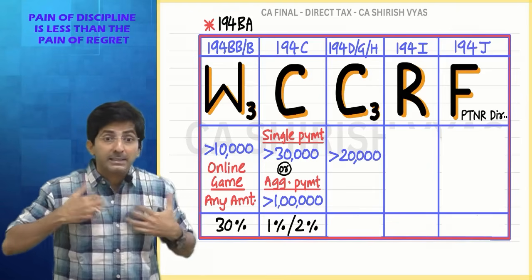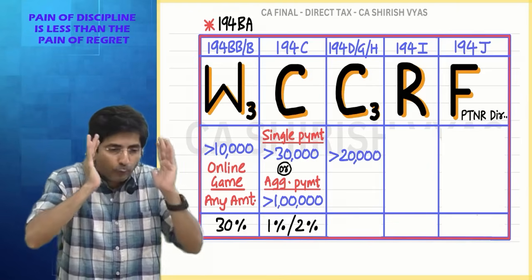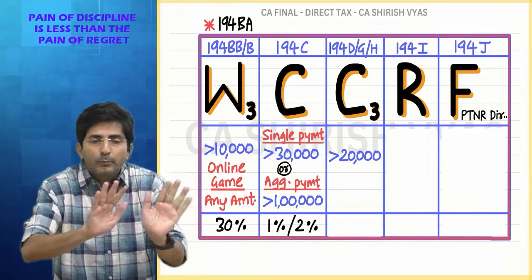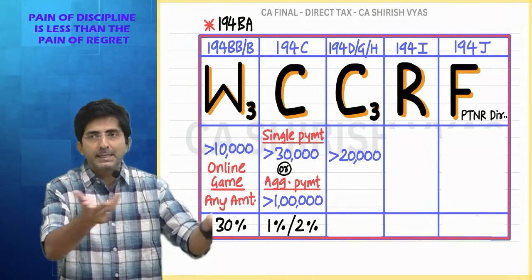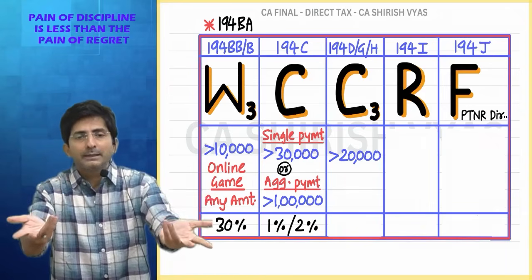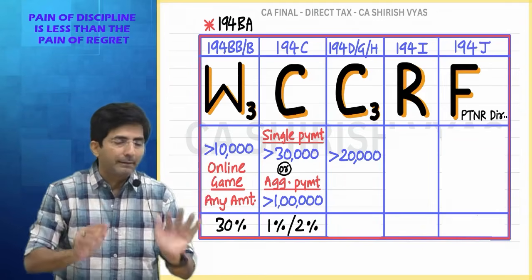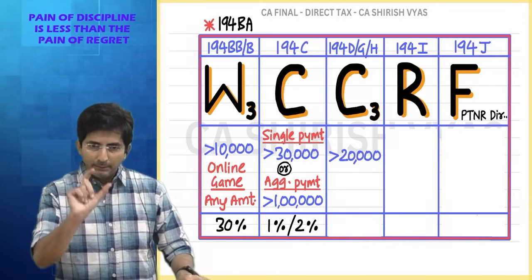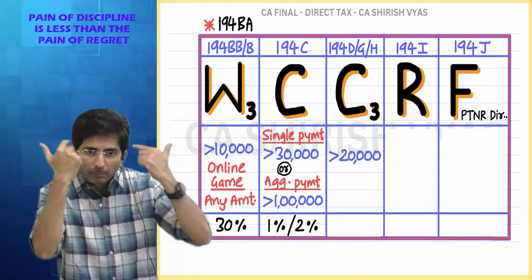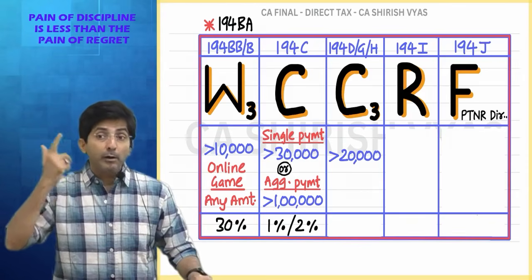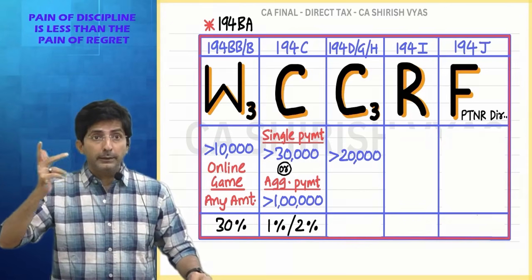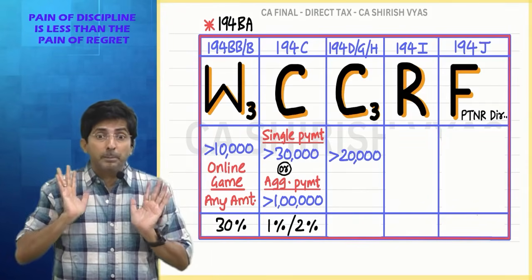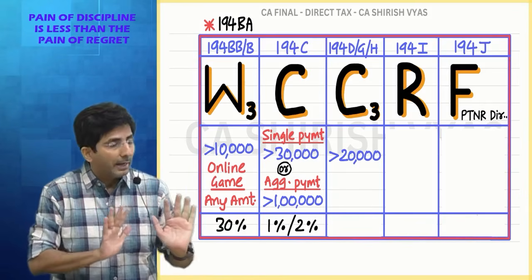Who am I? I am an insurance company. So I have to focus only on amounts more than 20,000. And my agents who earn more than 20,000 will not be more in number. They will be comparatively less. My burden will be reduced. See, this threshold limit is connected with the burden. Whenever the law feels that it will increase the compliance burden of the payer, they give a higher threshold.